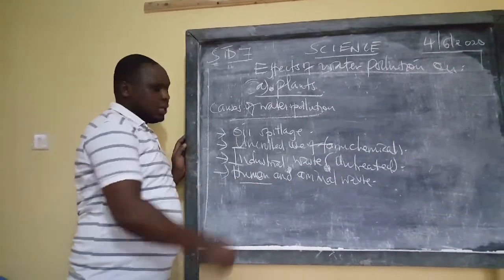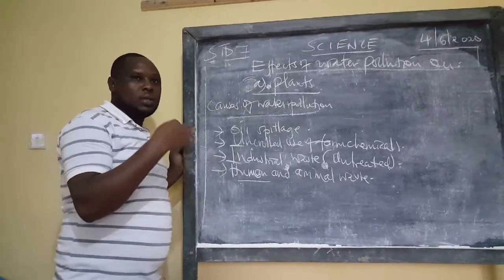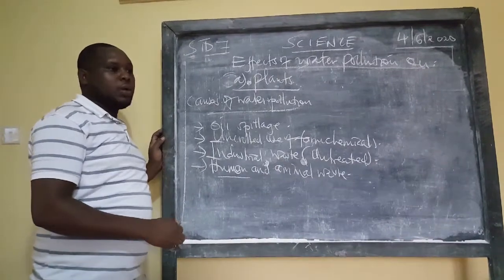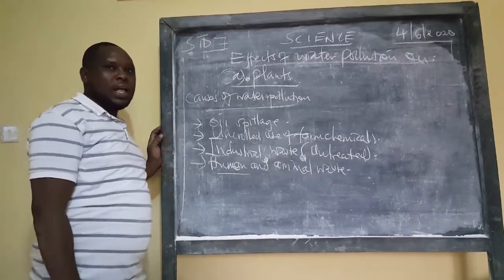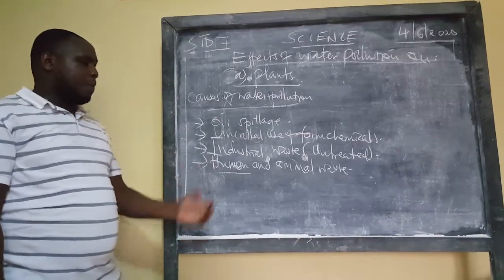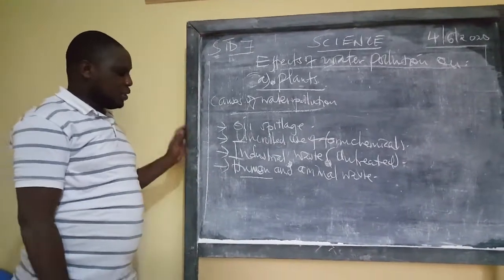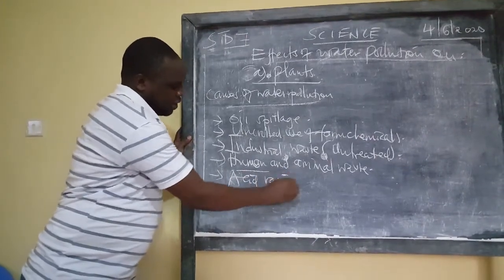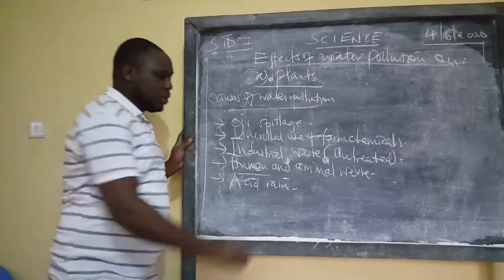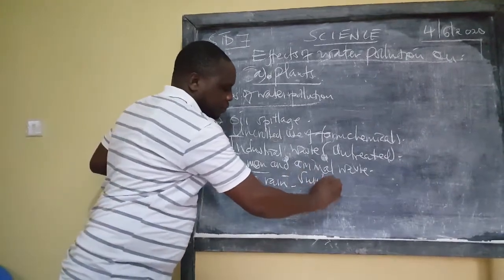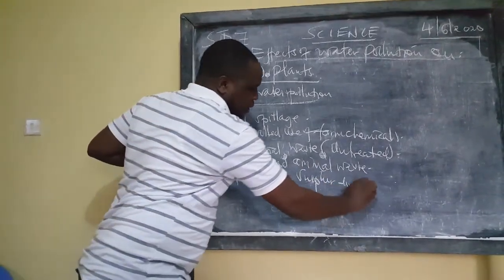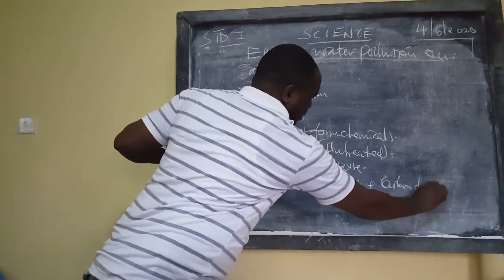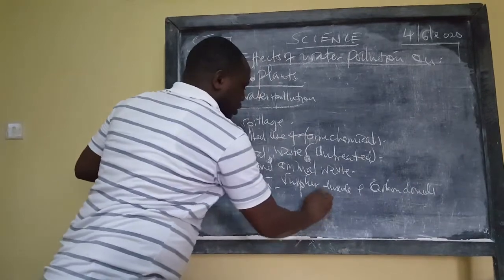And more so in human waste, where various people may be suffering from waterborne diseases. And so if the same is channeled into water, then anybody who takes that water may suffer waterborne diseases. We also talked about acid rain. And we said acid rain is formed when sulfur dioxide and carbon dioxide mix with rainwater.